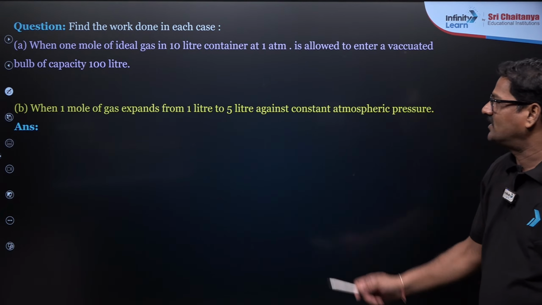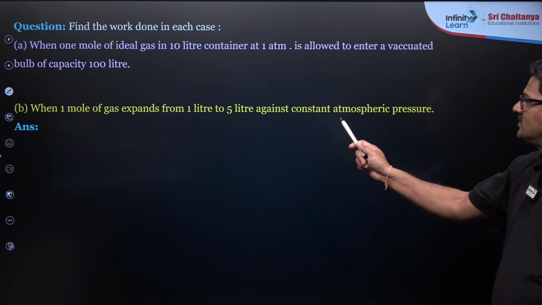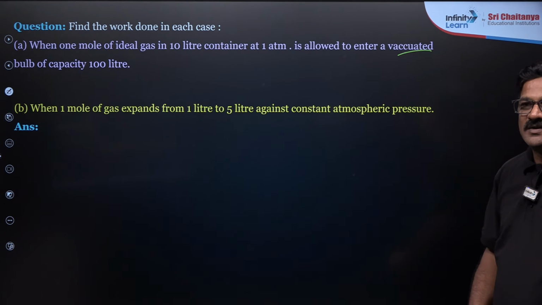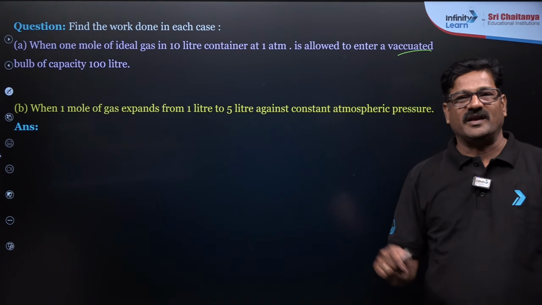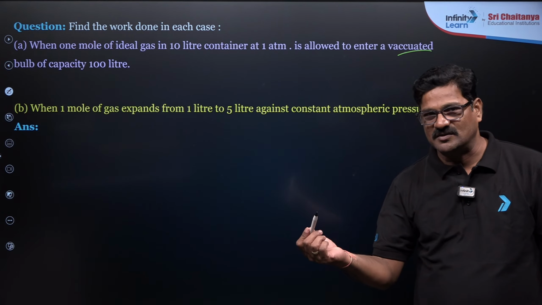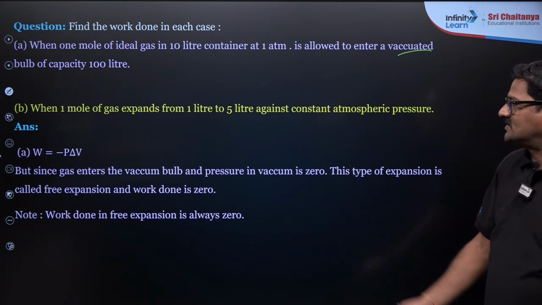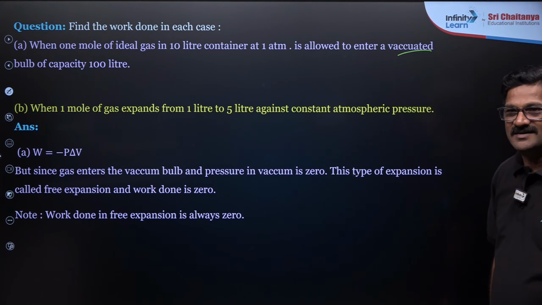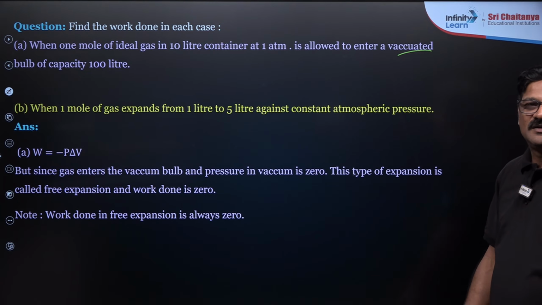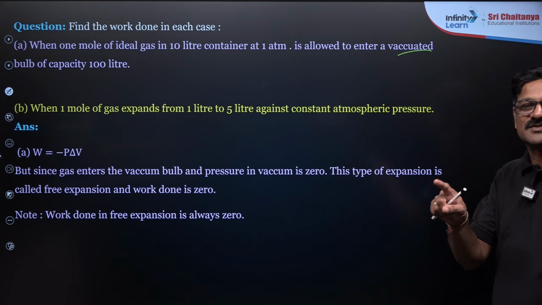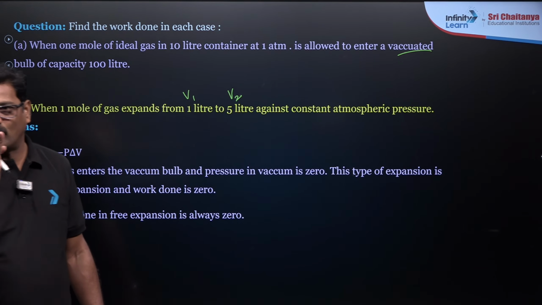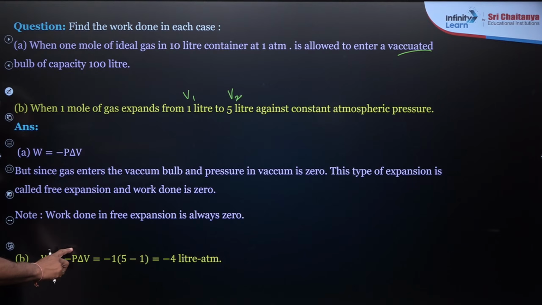Okay, here you just see, when 1 mole of gas expands from 1 liter to 5 liter against atmospheric pressure, allowed to enter into the vacuum. So in the vacuum, what happens now? External pressure is going to be 0. When this external pressure is 0, work done will be 0. And if it is from 1 liter to 5 liter, so delta V is going to be V2 minus V1. This is called V1, and this is V2, and delta V is going to be 4, and it is going to be P delta V.